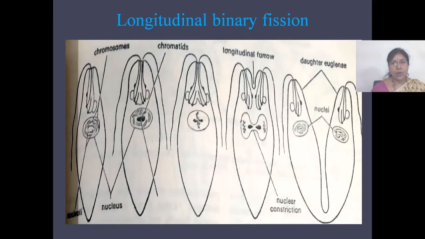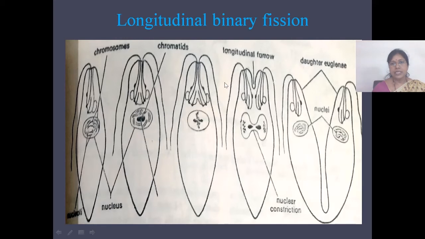Now let us see about longitudinal binary fission. Longitudinal binary fission occurs in some flagellates. Example Euglena. Here the nucleus and the cytoplasm divide in the longitudinal plane. So this is the Euglena. Here the nucleus divides in the longitudinal plane and is divided into two daughter nuclei, and later on the cytoplasm will also divide.